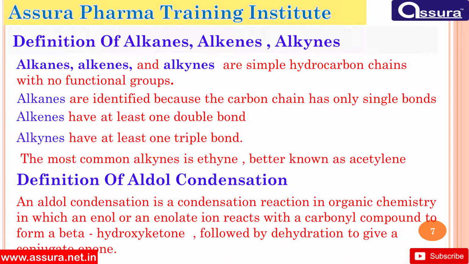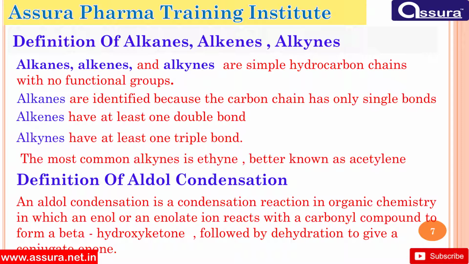Definition of alkenes and alkynes. Alkanes are simple hydrocarbon chains with no functional group. Alkanes are identified because the carbon chain has only single bonds. Alkenes have at least one double bond. Alkynes have at least one triple bond. The most common alkyne is ethyne, better known as acetylene.